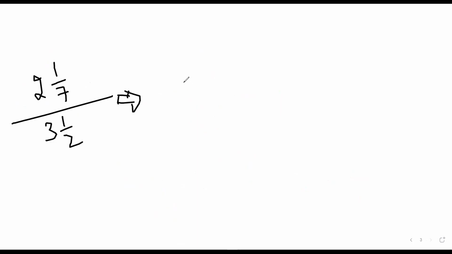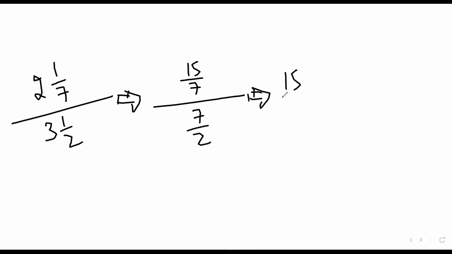Yeah, Satya. How should I do this? 15 upon 7 upon 7 upon 2. So we have to do 15 upon 7 into 2 upon 7.